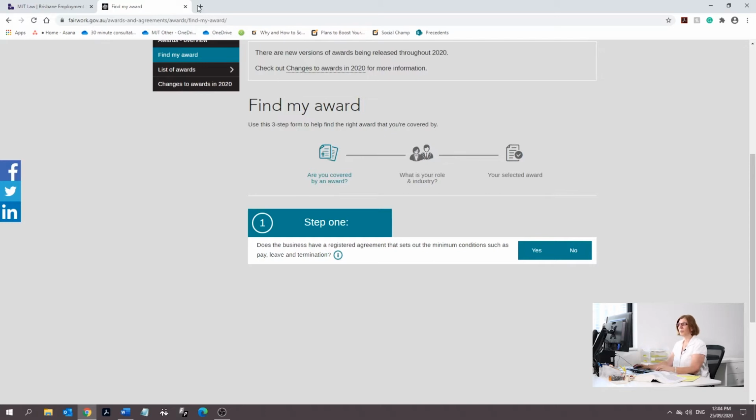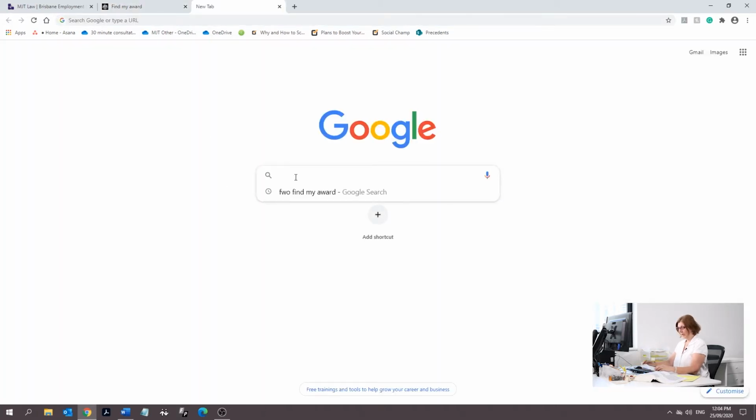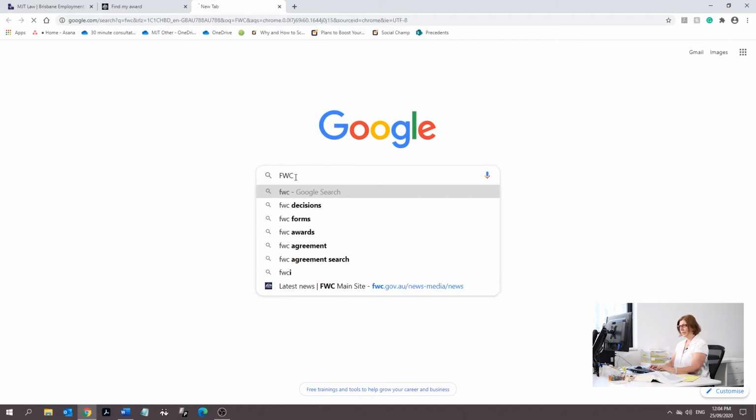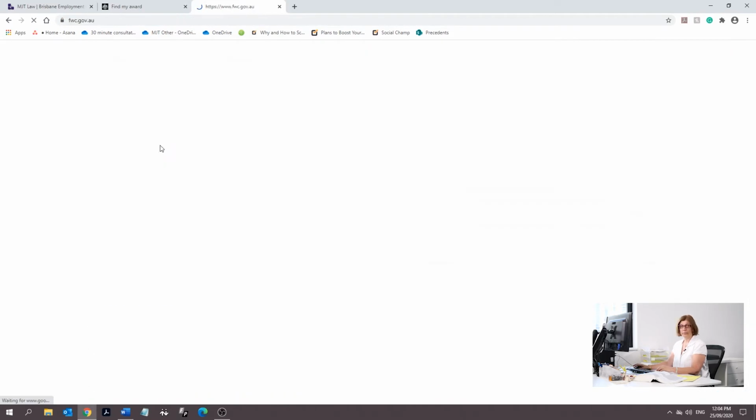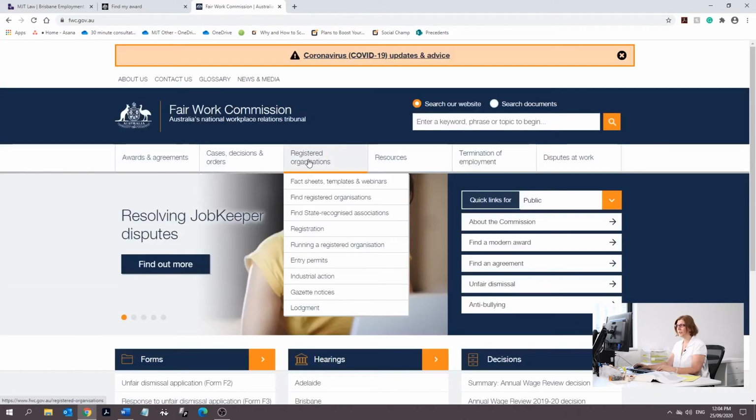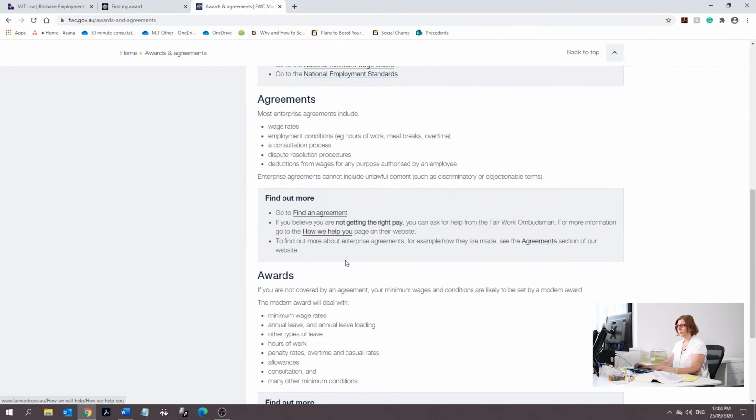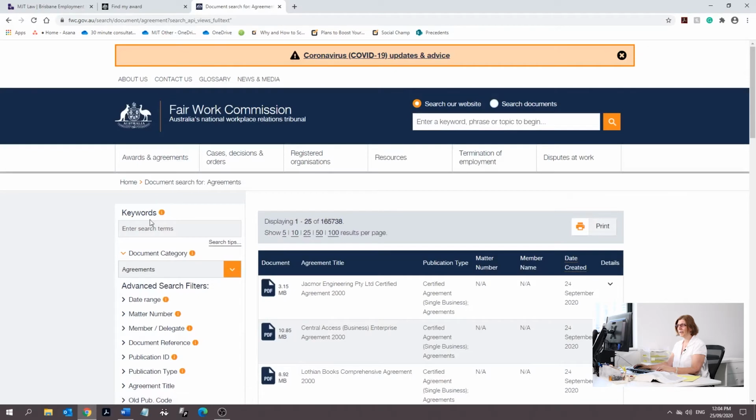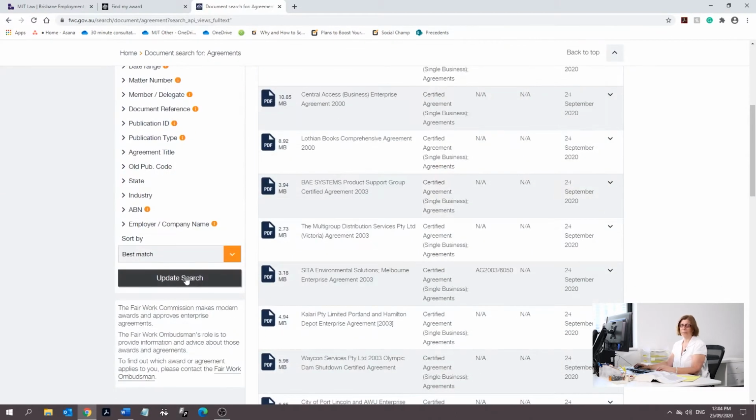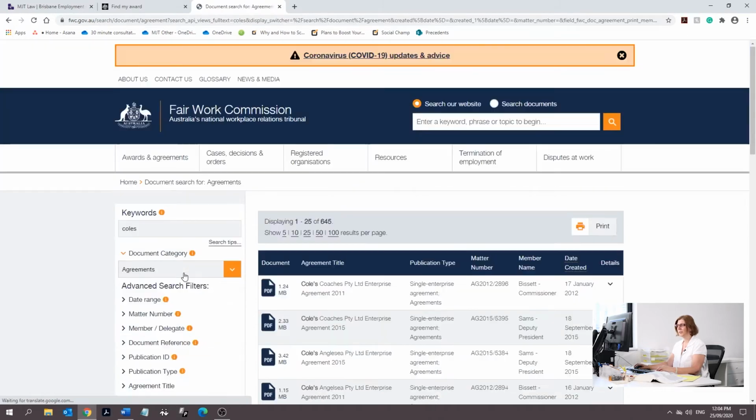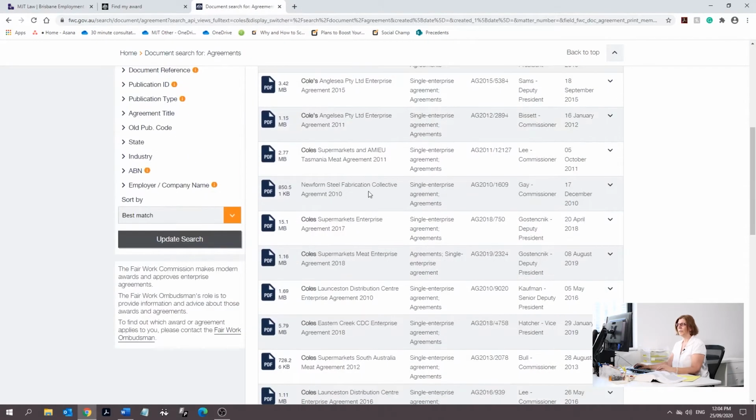For example, if we just quickly open a new page, put in Fair Work Commission and jump onto the Fair Work Commission's website, you can actually have a look at the awards and agreements. And we'll go find an agreement and we're going to put, say, Coles in there. There's going to be a lot of matches, but let's have a look. And then of course there's the Coles Supermarkets Enterprise Agreement 2018.